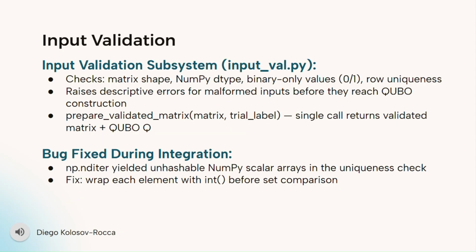This slide covers the input validation subsystem. It checks things like matrix shape, data type, binary values, and uniqueness before anything goes into Cubo construction. We also wrapped everything into a single function so validation and Cubo generation happen together. During integration, we ran into a bug with NumPy iteration, which we fixed by casting values to integers before comparison.